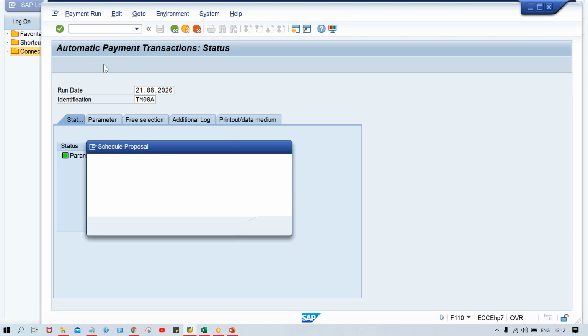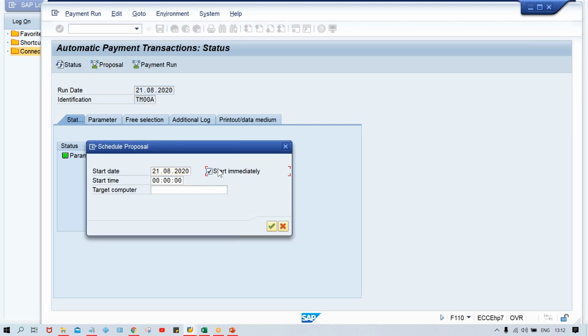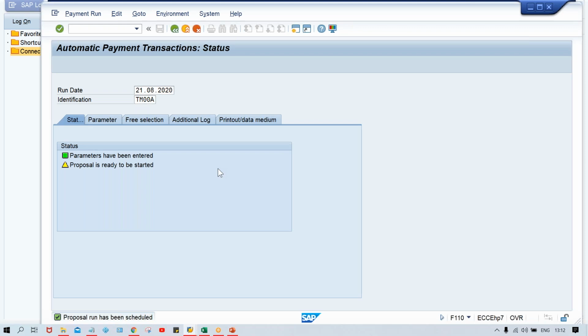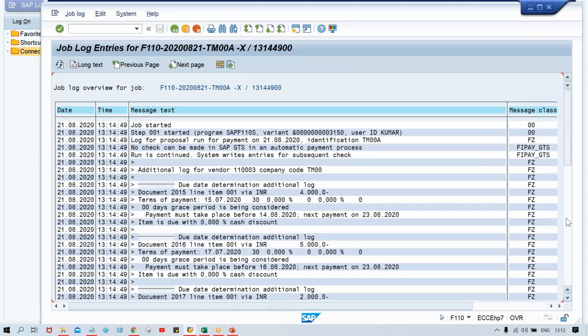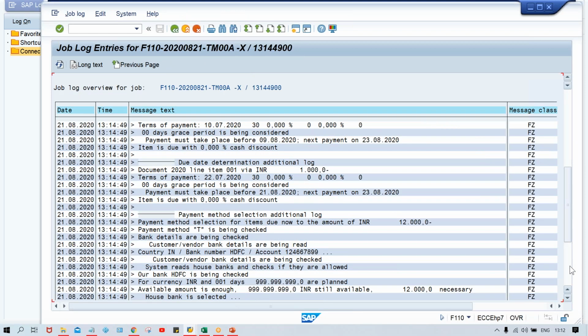Now once again you have to run the proposal. Start immediately. Press enter. Okay, look here. The proposal has been created. Click on display proposal and come down.